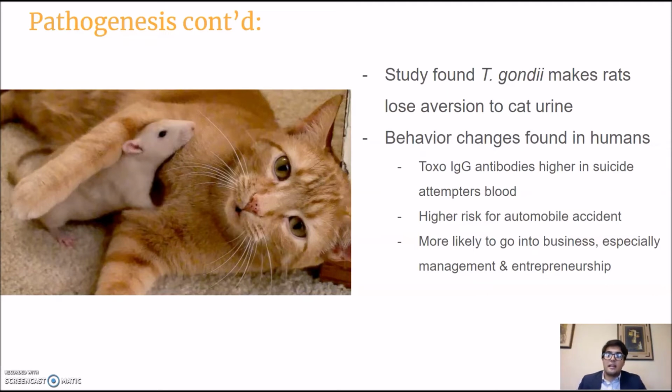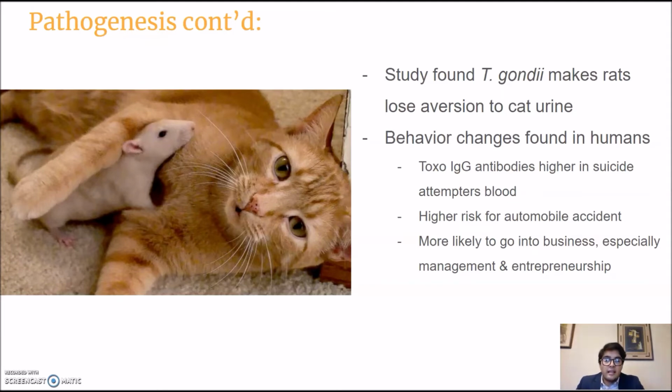So it's able to get into the cat's body more easily that way, and then sexually reproduce even quicker because of that. Because of that, we saw these interesting behaviors, almost mind control things going on in rats. We thought maybe there were also some changes in other mammals, so we looked at humans.